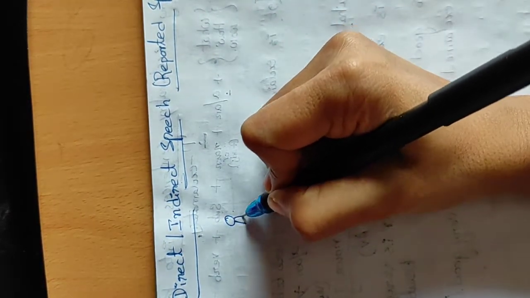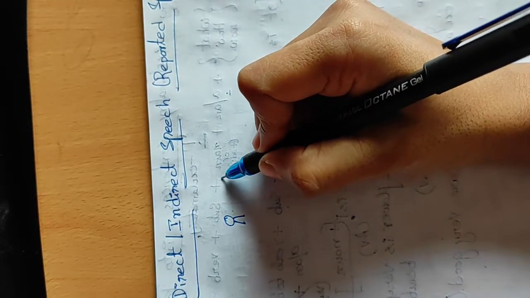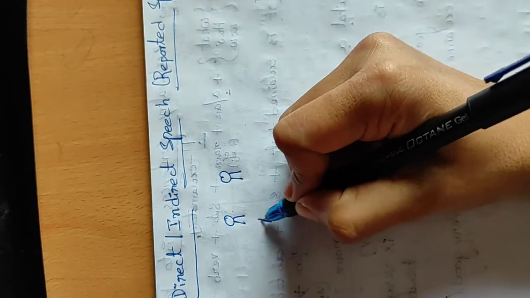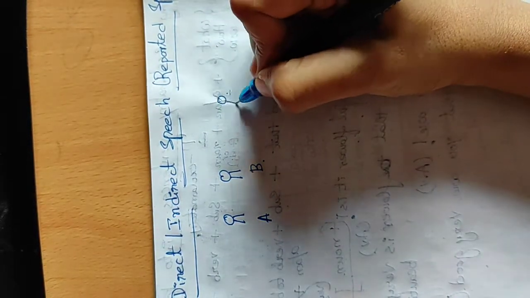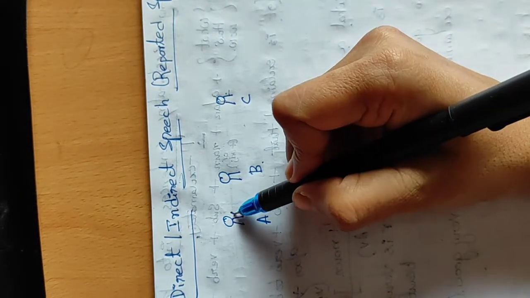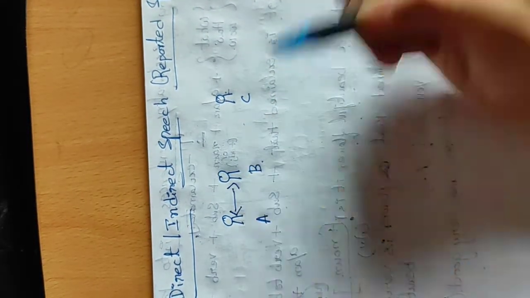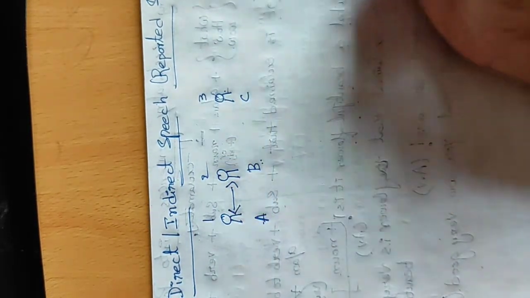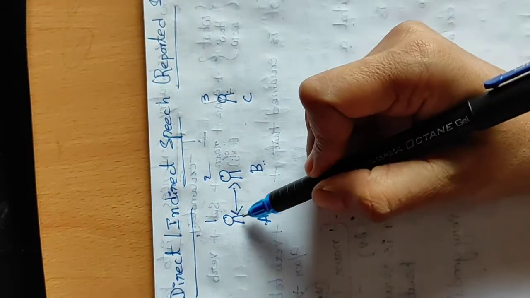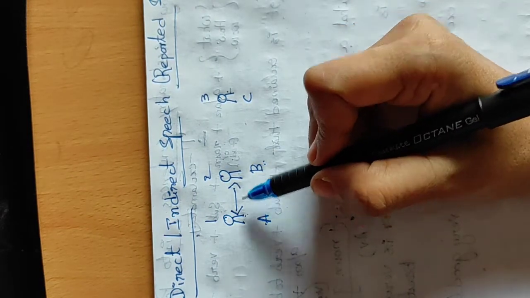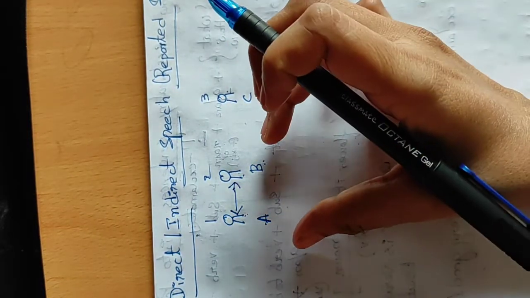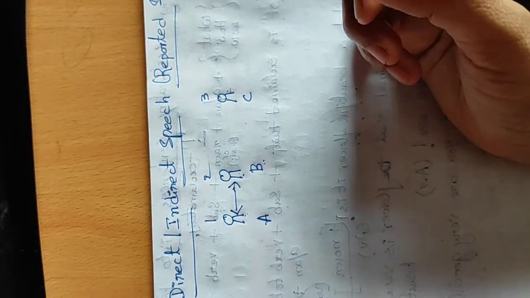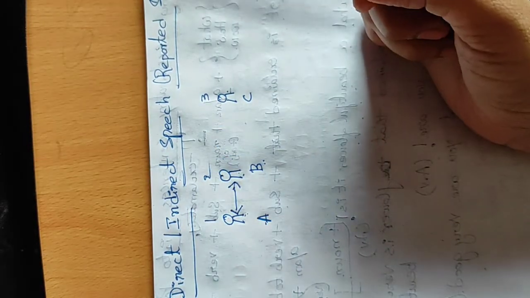Imagine this person is talking with this person, A and B, and one more person, C, is there. The conversation is happening between A and B, the first person and second person. Whatever this person says to this person, the statement is in direct form.